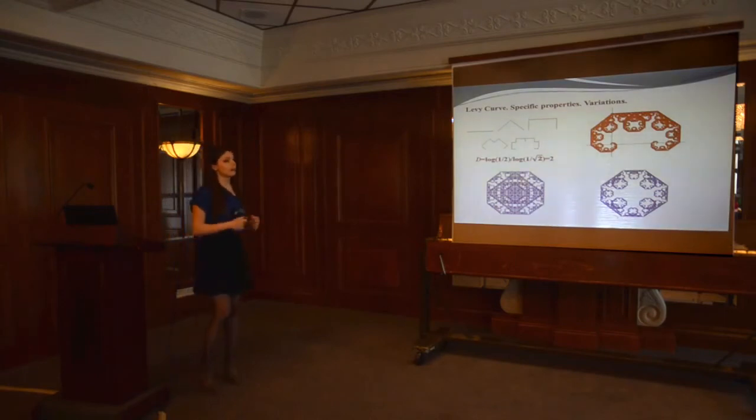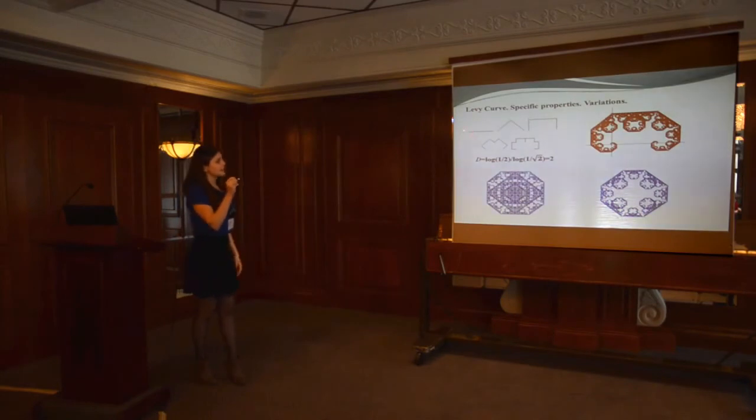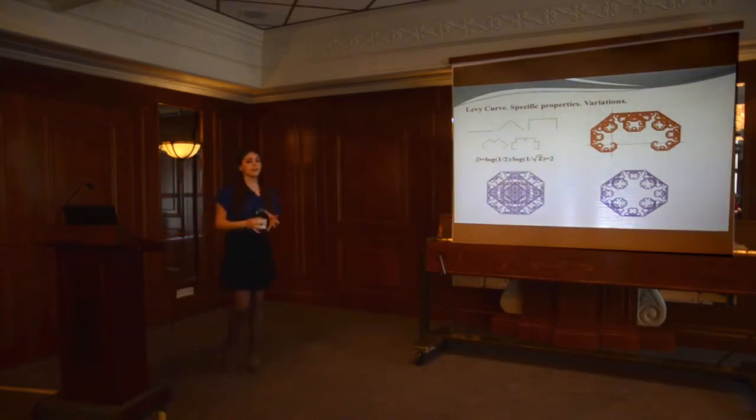That's why its dimension is an exact dimension. We can think about the curve that is outlining our Levy dragon, and we can consider it as a new fractal, the so-called Levy curve. The process of constructing it starts with a single line segment. Then it is replaced by this L shape. These are only the sides of our isosceles right triangle. Then each of the sides is replaced by this L shape, and so on and so on. This iteration can continue an infinite number of times.